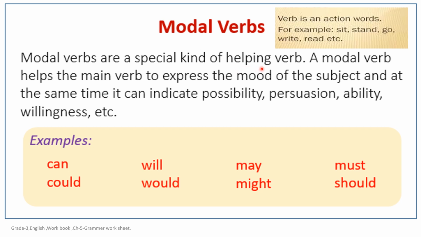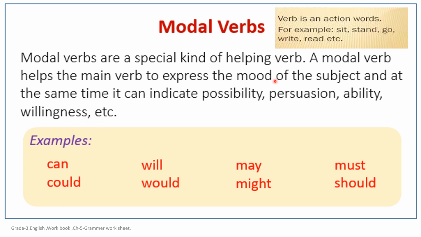Can you tell me, children, what are helping verbs? Yes, am, is, are, was and were. Yes, they are called helping verbs. A modal verb helps the main verb to express the mood of the subject. We have studied about subject also. We, you, they are called subjects. In short, we can say any pronoun. And at the same time, it can indicate possibility, persuasion, ability, willingness, etc.